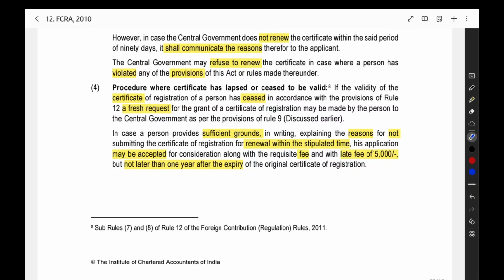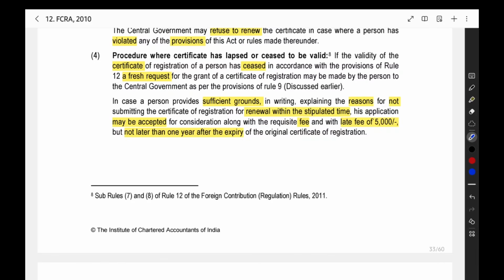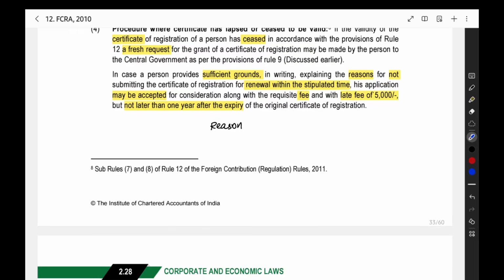Then the procedure where the certificate has lapsed or ceased to be valid. You did not file the renewal application and the certificate expired. Then what will happen? You have one relaxation. If you provide sufficient cause and give a proper reason, the central government will give you time. You can pay a late fee of an extra 5,000 rupees, the original 5,000 plus this late fee of 5,000, and give a renewal application. They will then see that application.